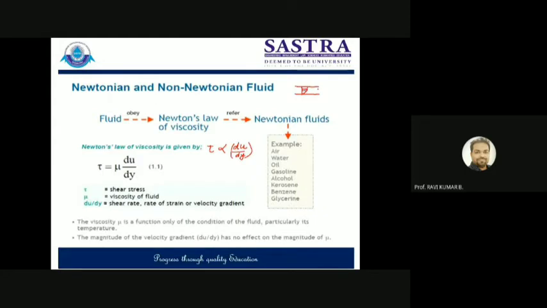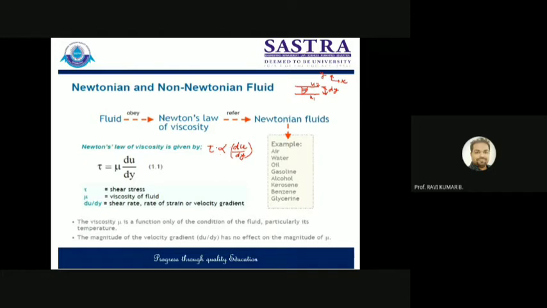Say this is the x direction and this is the y direction, with an infinitesimally small height in the perpendicular direction. Within that, there is a velocity gradient. Here it is u1 and here it is u2, and due to the difference u2 minus u1, the velocity gradient develops. That is du, and the rate at which it develops is over the length, so du by dy is called the strain rate, or shear strain rate.